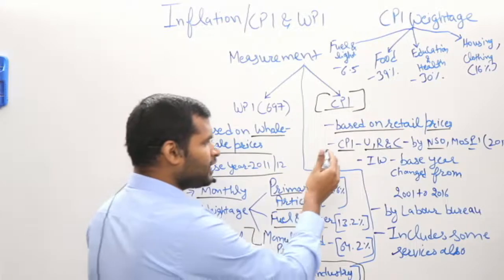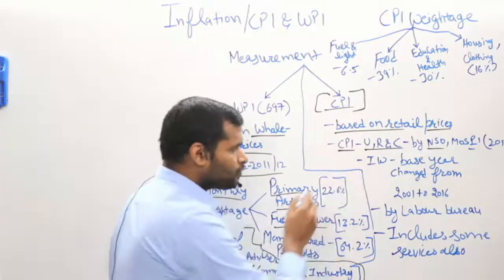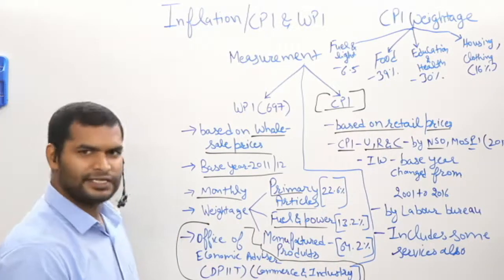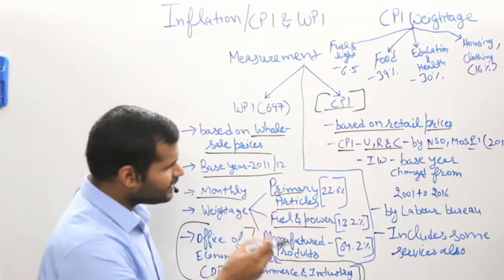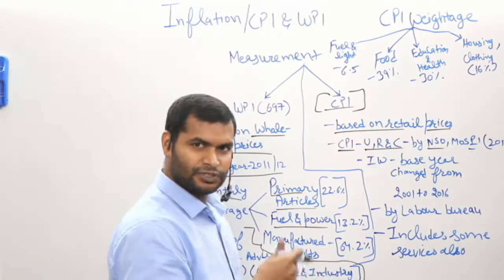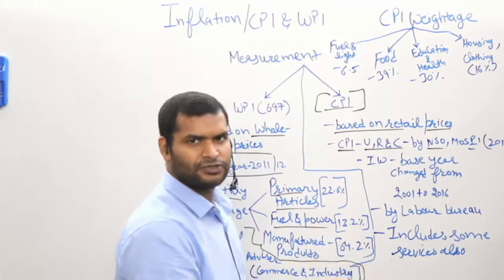Now coming on to today's topic, the CPI for industrial workers. CPI-IW is the index which the government uses to set the dearness allowances for its employees, or the minimum wages in certain kinds of scheduled employments.